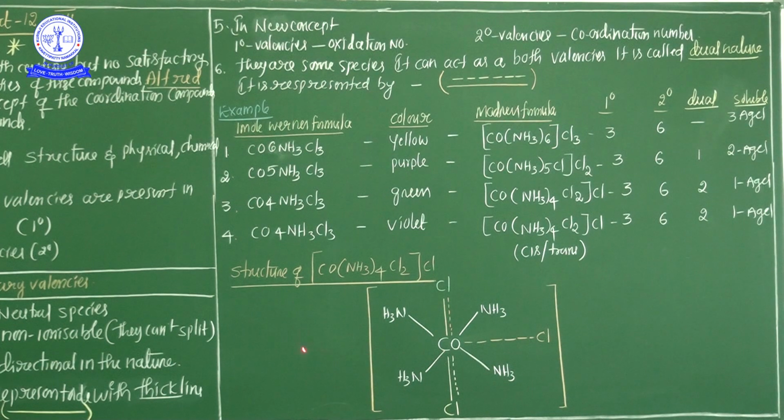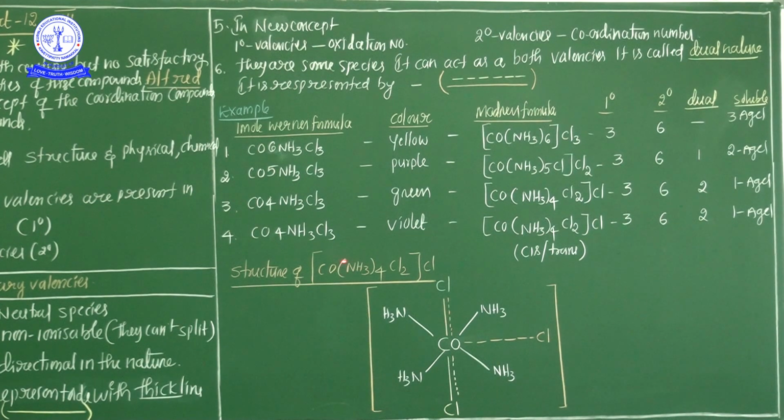Now one example along with its structure: Co(NH3)4Cl2 Cl. See, here the same example: this chlorine inside the complex acts as both a 1 degree primary valency and also a secondary valency. Secondary valency means the Cl acts as both primary valency and secondary valency. Ammonia acts as only a 2 degree valency. Chlorine outside acts as only a 1 degree valency. So based on this information, how did Werner draw the structure of this compound?